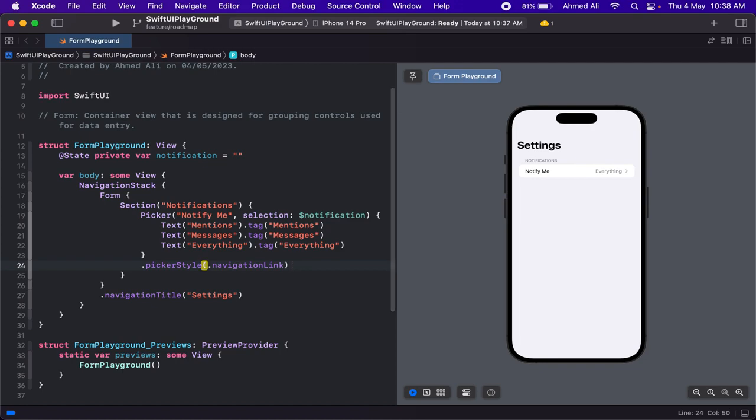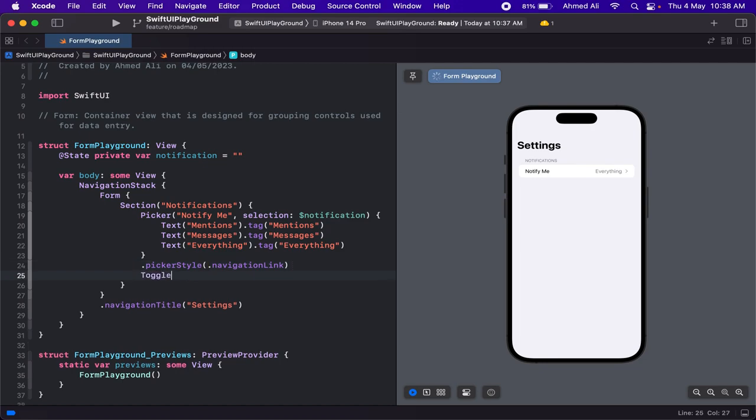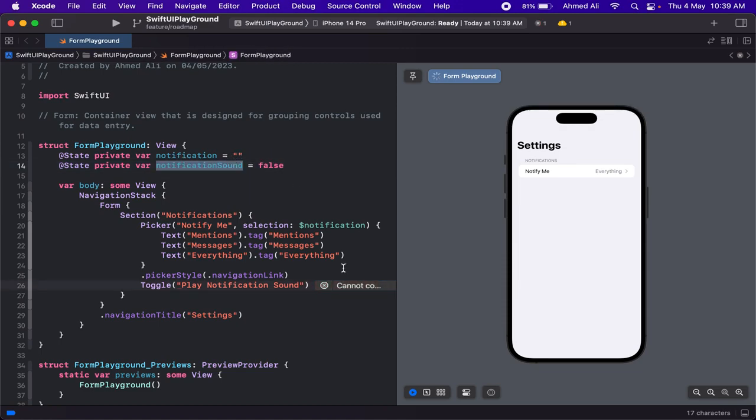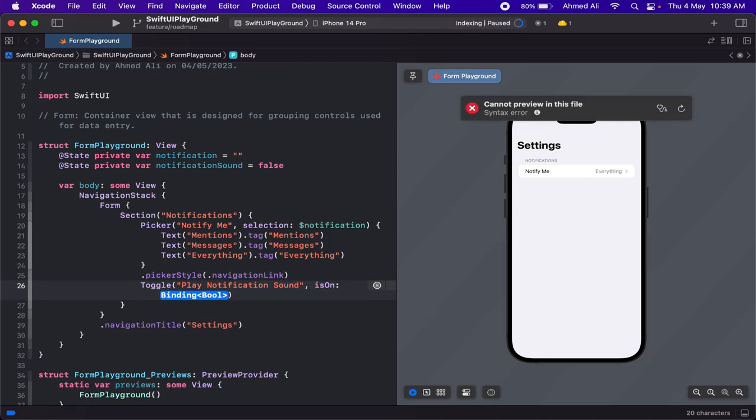And let's just have another, maybe a toggle button in here that says play notification sound, and for this we need another state. So let's just have a default value of false, and for isOn, let's provide this state.